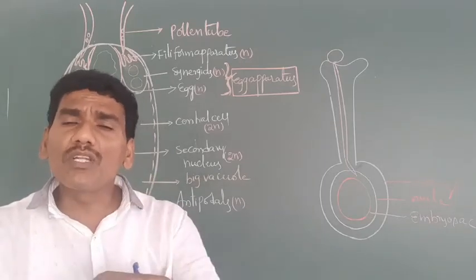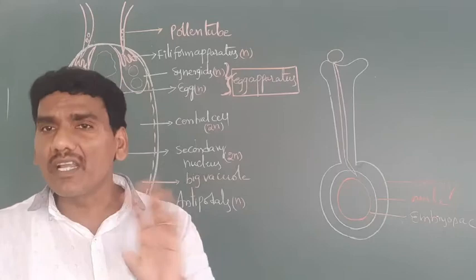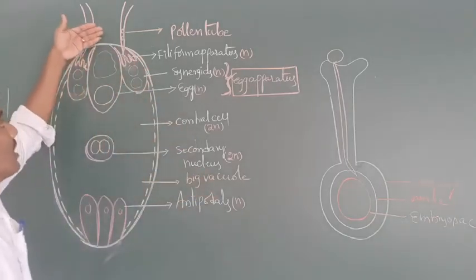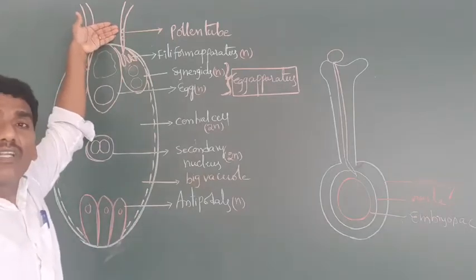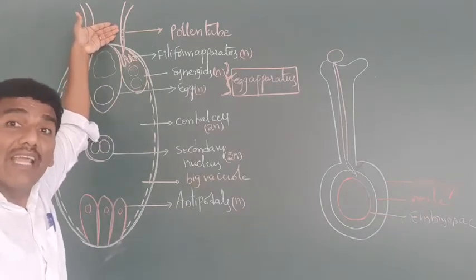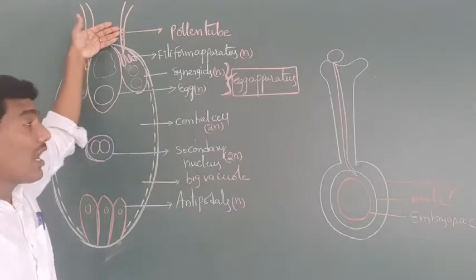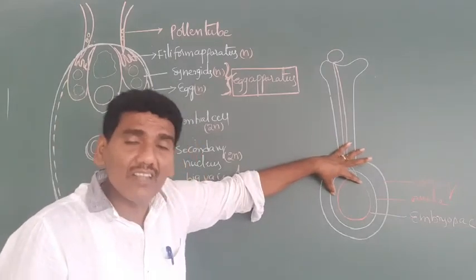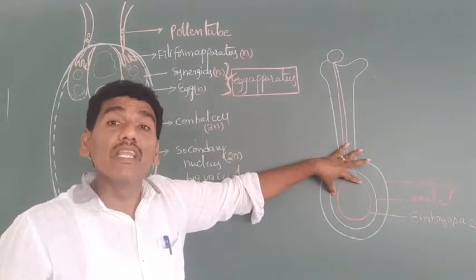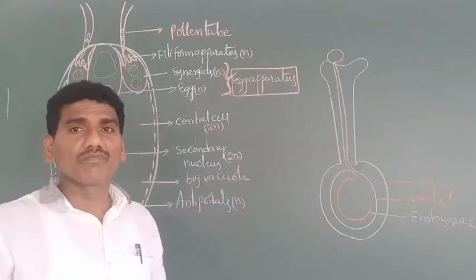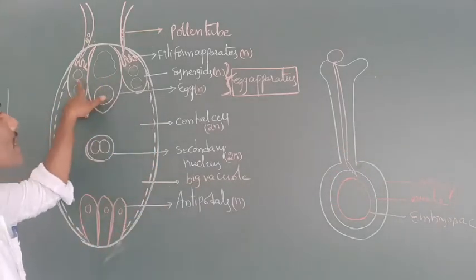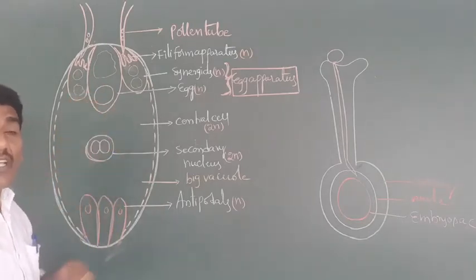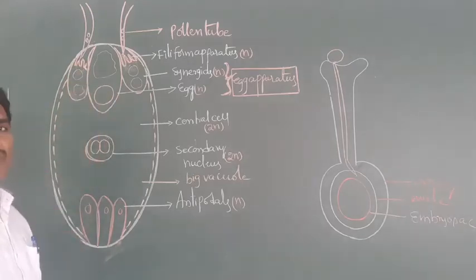You know how the two male gametes develop from the pollen grain, the entire aspect. Leave that one. First of all, the pollen tube carrying two haploid male gametes enters the embryo sac through any one of the synergids. Two synergids are present in the embryo sac. The pollen tube enters the embryo sac through any one of the synergids.